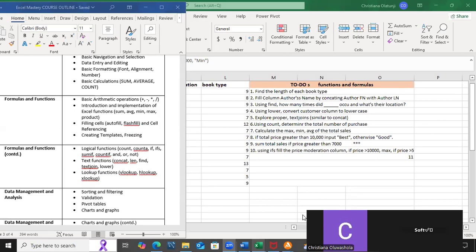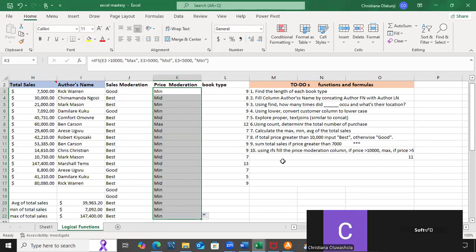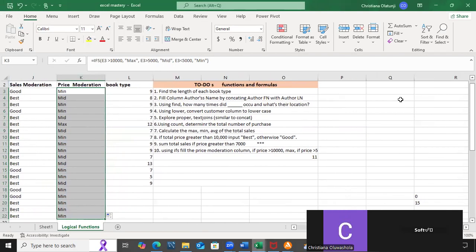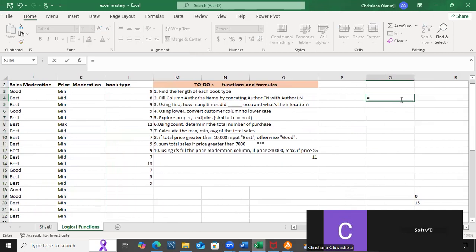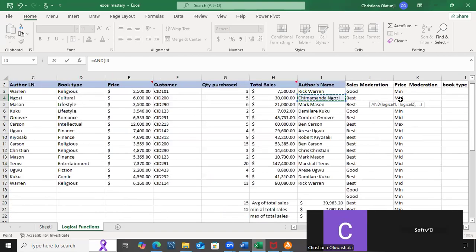So now let's try it out. We would have AND, let me type somewhere here. Let me say, if my price is greater than 2,000, let's see. Logical test 1 would be, where is price?